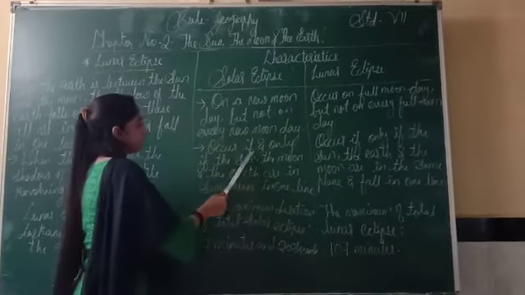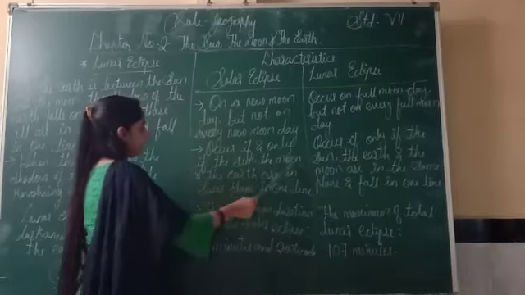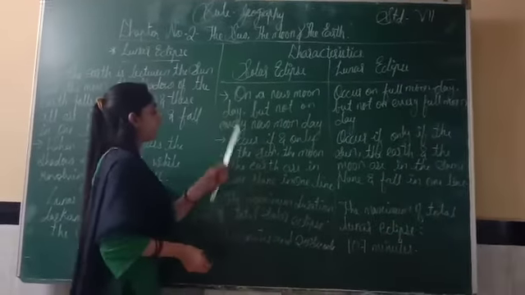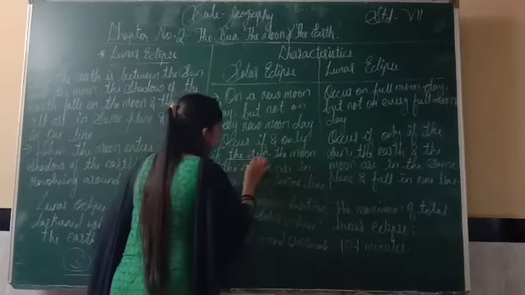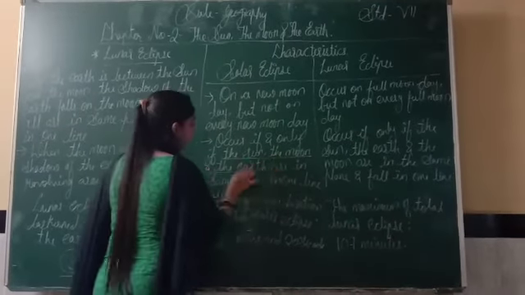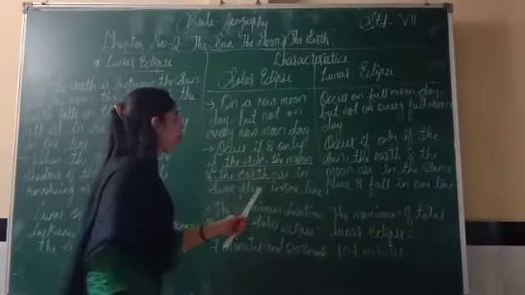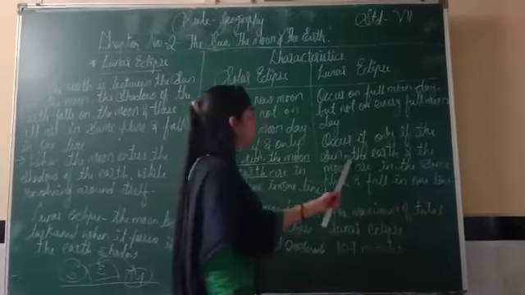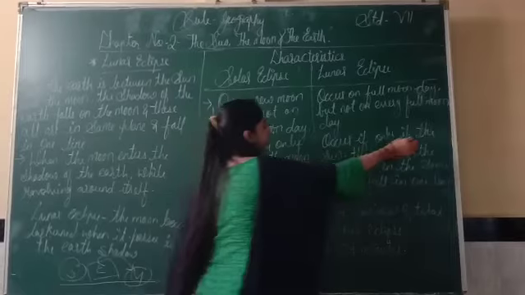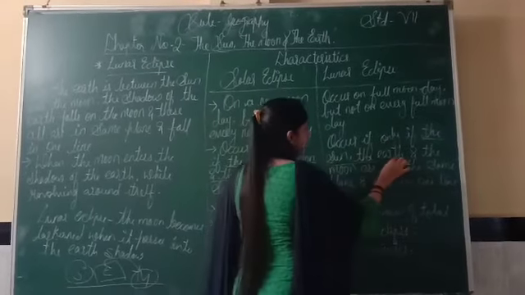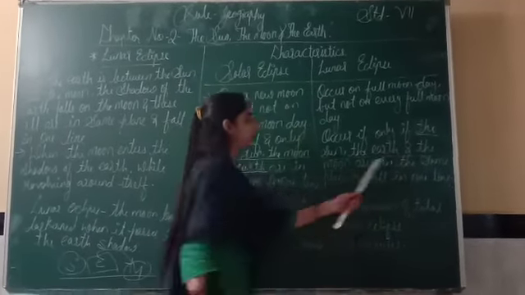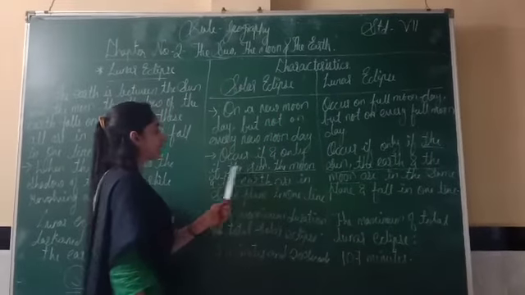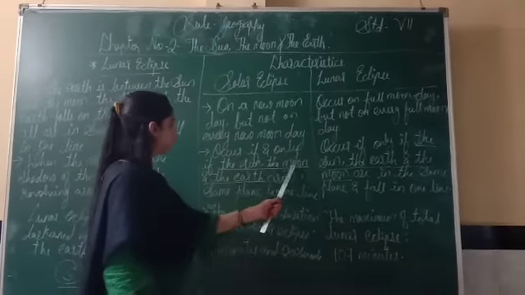Next is, it occurs if and only if the sun, the moon and the earth are in same plane in one line. See, solar eclipse occurs when the sun, the moon and the earth are in same plane. Means the sequence of the sun, moon and earth like this. And in lunar eclipse, the sequence is the sun, the earth and the moon are in same plane and fall in one line. Here in solar eclipse, the sequence is sun, the moon, the earth.